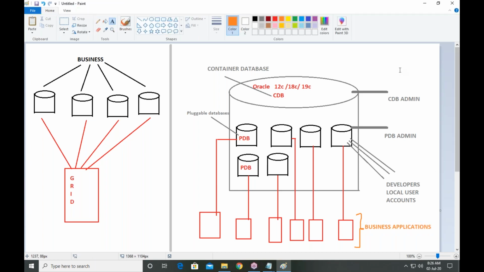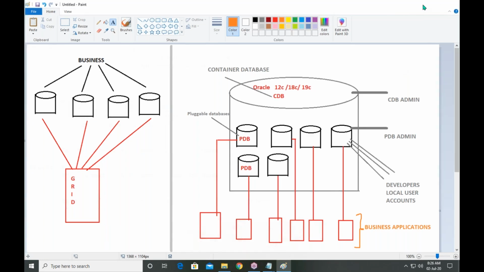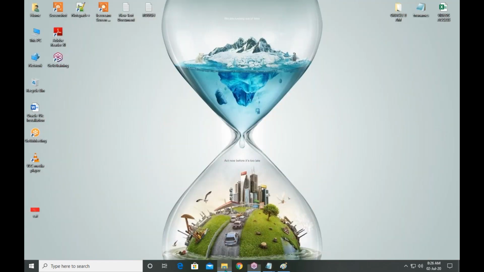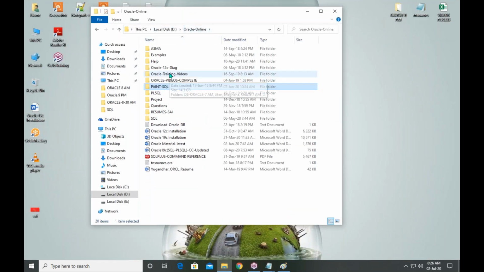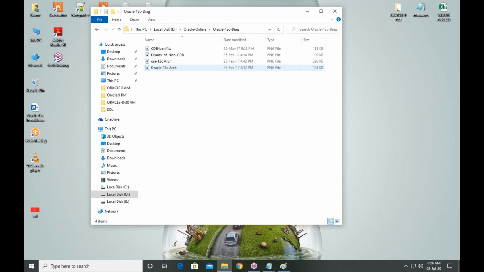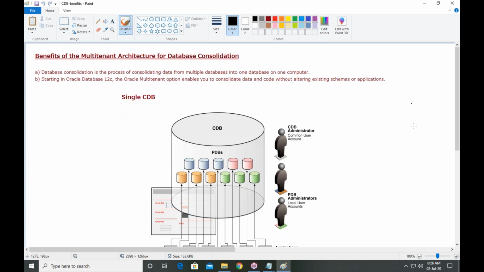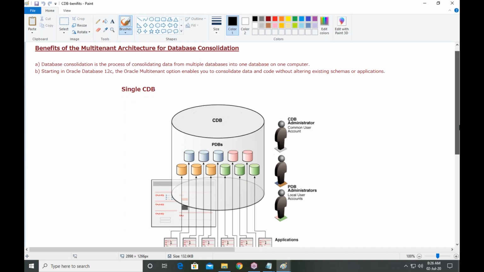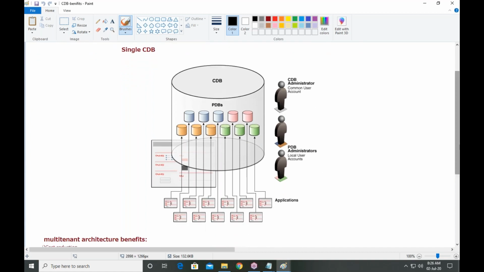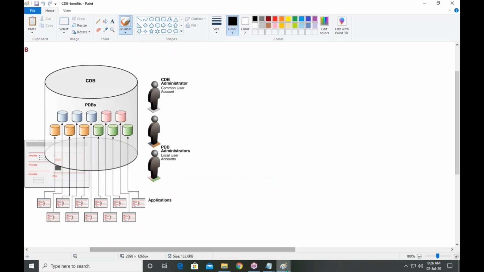That's all. This is the diagram drawn by me. And let me show you the diagram released by Oracle Press, the Oracle company. If you see the 12C diagram, then you will understand. See, this is the diagram released by the Oracle company.